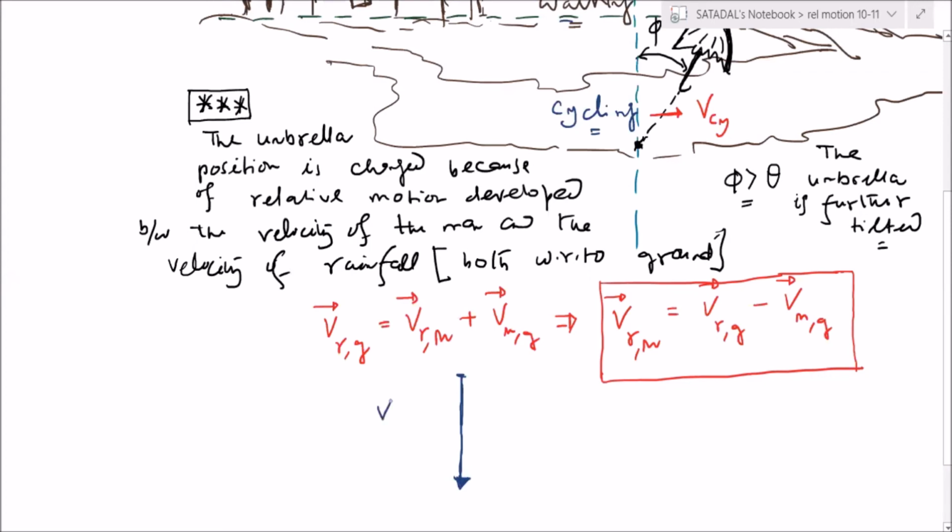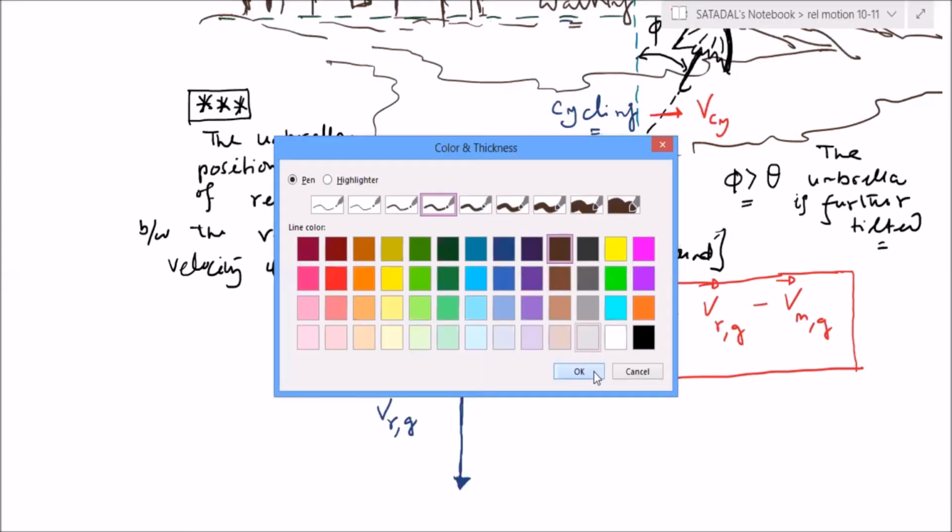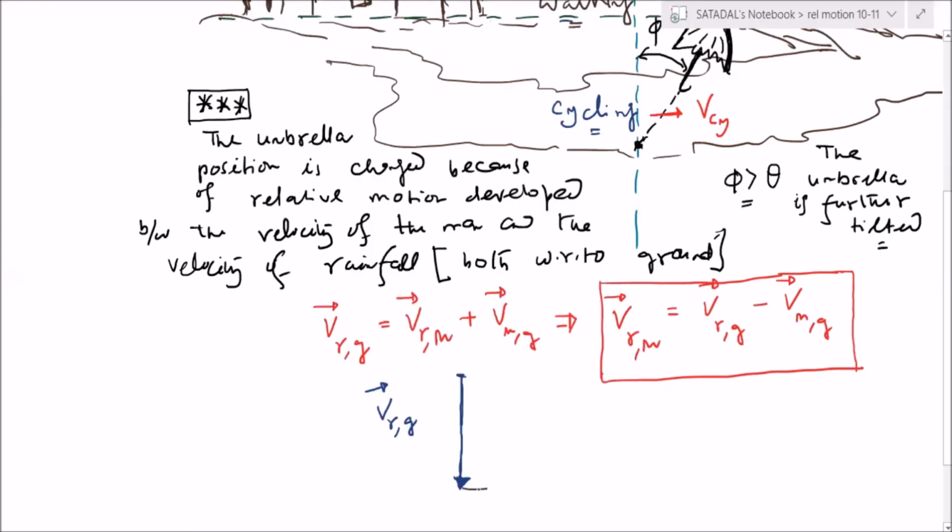So this is the direction of velocity of the rain with respect to ground. Is it clear to everyone? Right? Which direction is the person moving? He is moving in this direction. So that is velocity of the man with respect to ground.